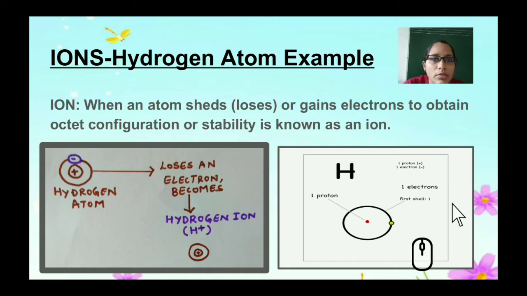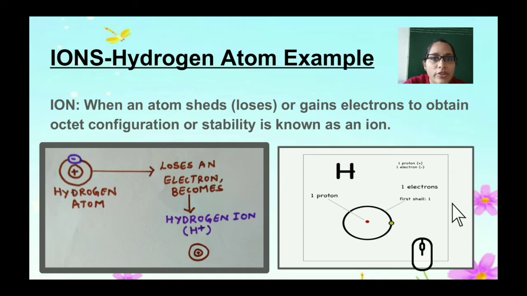When an atom sheds, loses or gains an electron to obtain octet configuration or stability, it is known as an ion. So it loses or gains electrons.